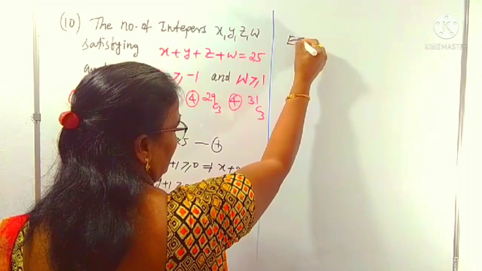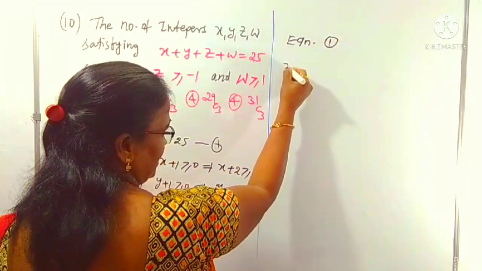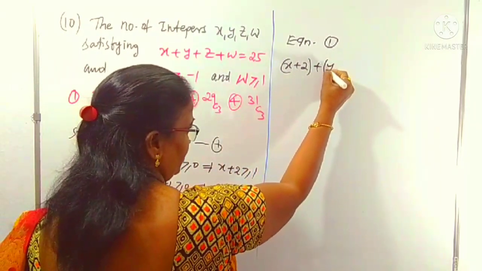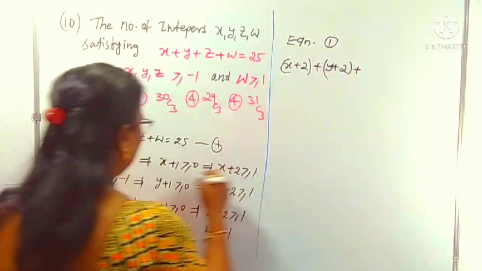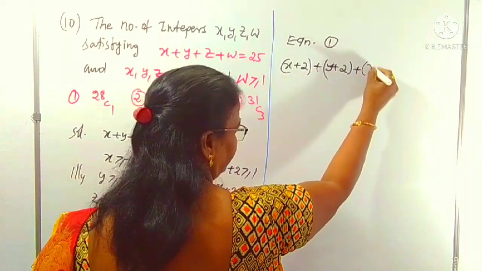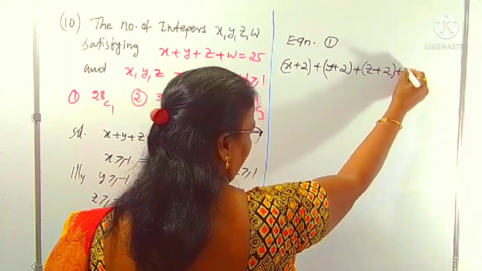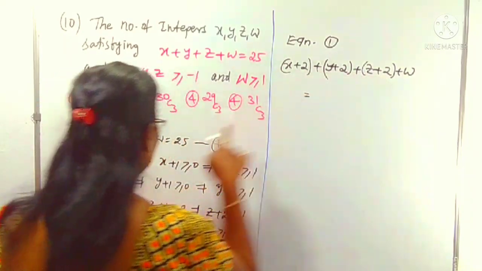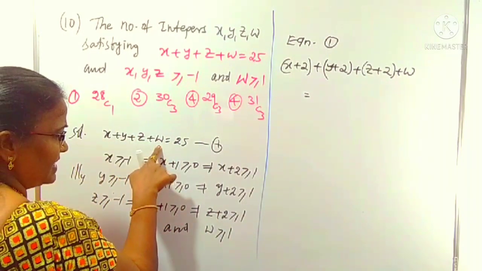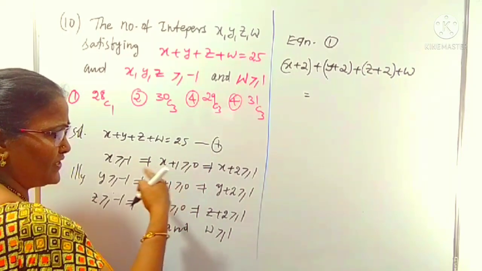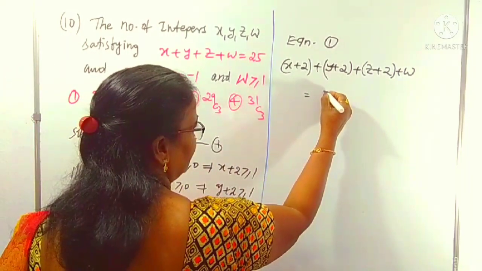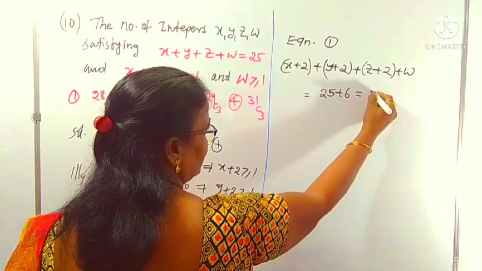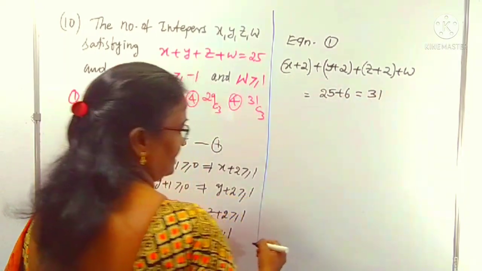Now equation 1, shall I write? x plus 2 plus y plus 2 plus z plus 2 plus w is equal to what I did here. 2 plus 2 plus 2 is 6, added on the left side. If we added 6 on the left side, we should add it on the right side also. Therefore 25 plus 6 is 31, you can get it.